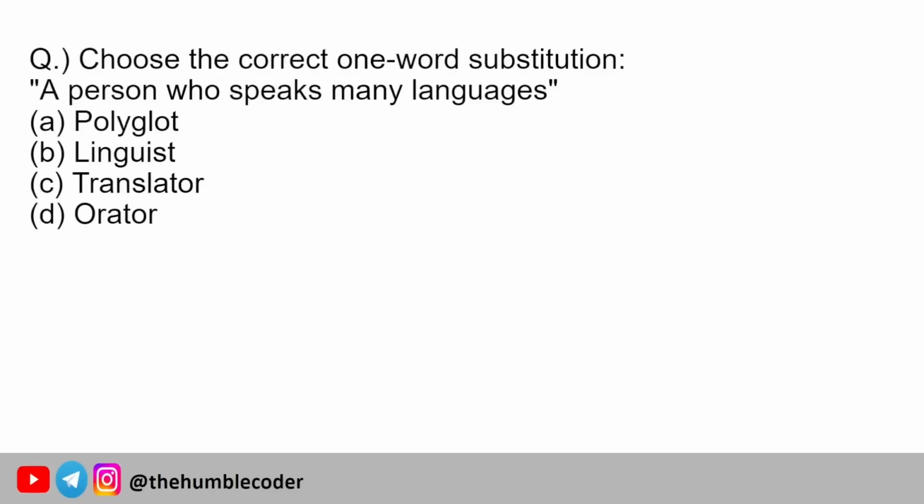Choose the correct one word substitution. And we have the sentence as, a person who speaks many languages. The options are polyglot, linguist, translator, orator. So please pause for a minute, think of this answer in your mind, and until then let me tell you which topic it is. So the topic is vocabulary, and in the vocabulary we have different topics. So one word substitution is the topic name.